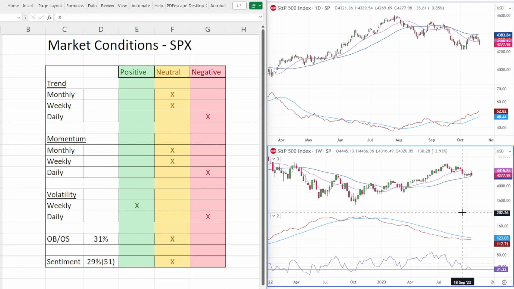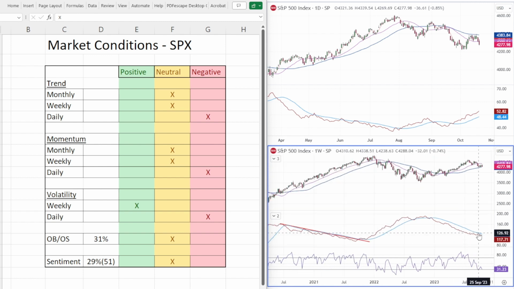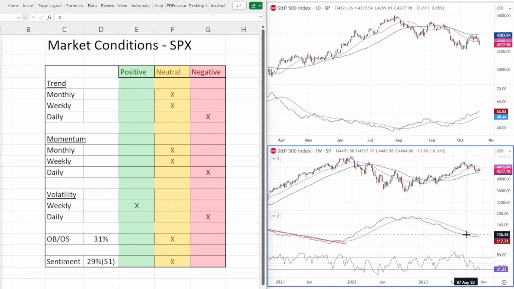I really like when it moves above the moving average, but the fact of the matter is this isn't even turned up yet. So that's one factor, and that tells me that if we do break this low, I'm not necessarily looking for a follow through that turns this into a big decline, just based on how we're sitting on a volatility basis. Is it possible that this could be a lagging indicator this time and turn? Yeah, it could happen. It could just fall apart, and then this just didn't give us any warning at all. It would be pretty rare.